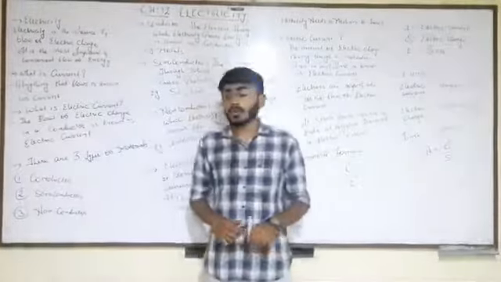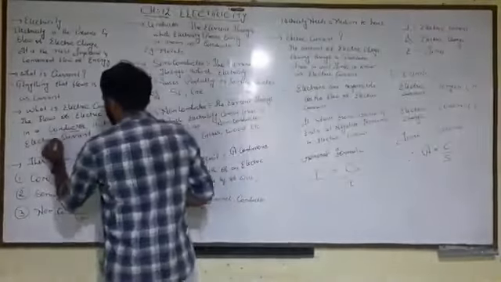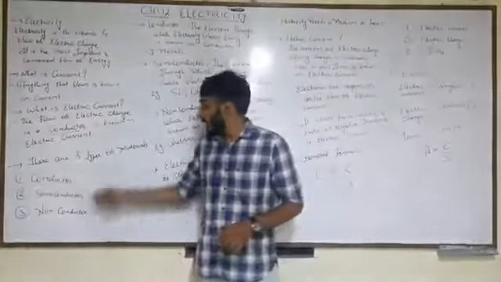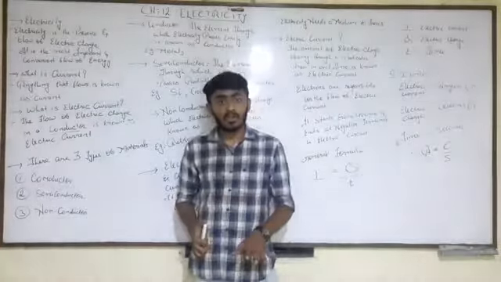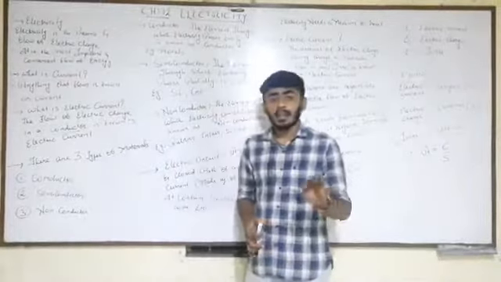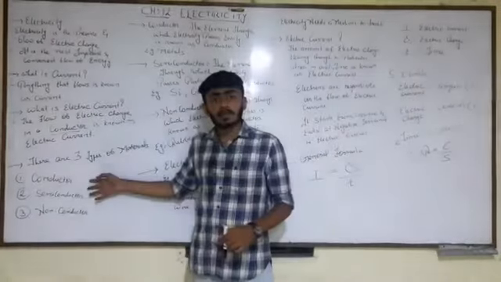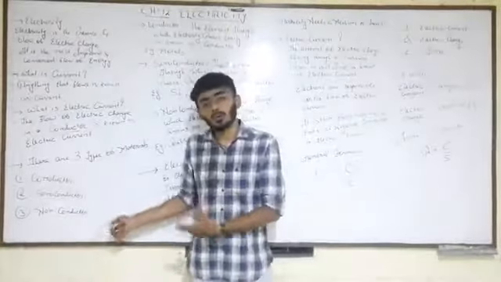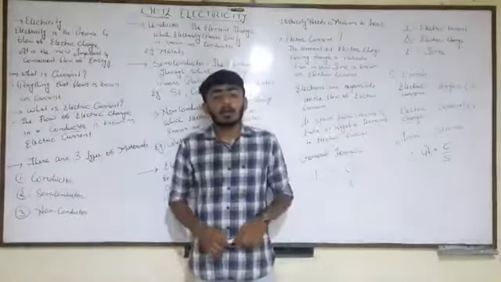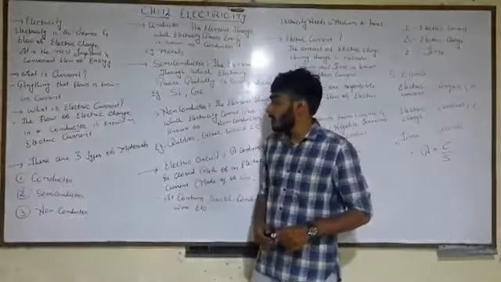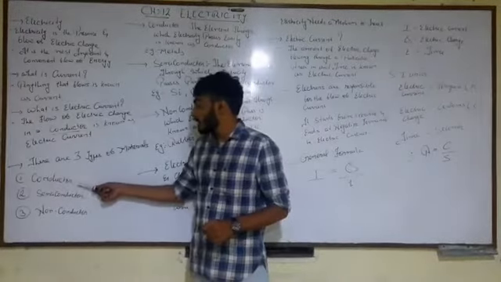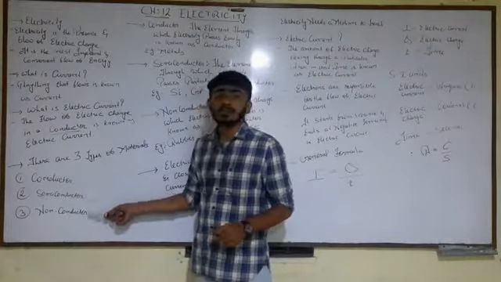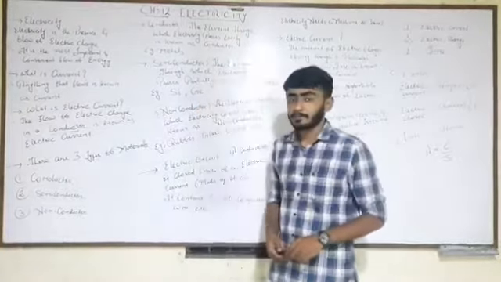So here I told you about the word conductor. So what is a conductor? Let's see. There are three types of materials generally around the world. They are conductors, semiconductors and non-conductors. I hope you have also studied these points back in the junior standards, but we will revise it today also. The three types of materials are conductors, semiconductors and non-conductors.